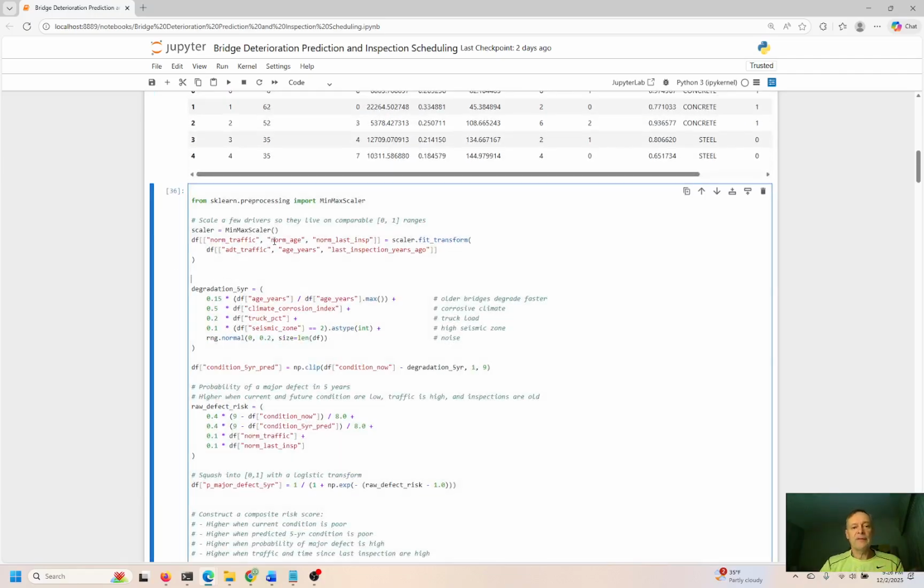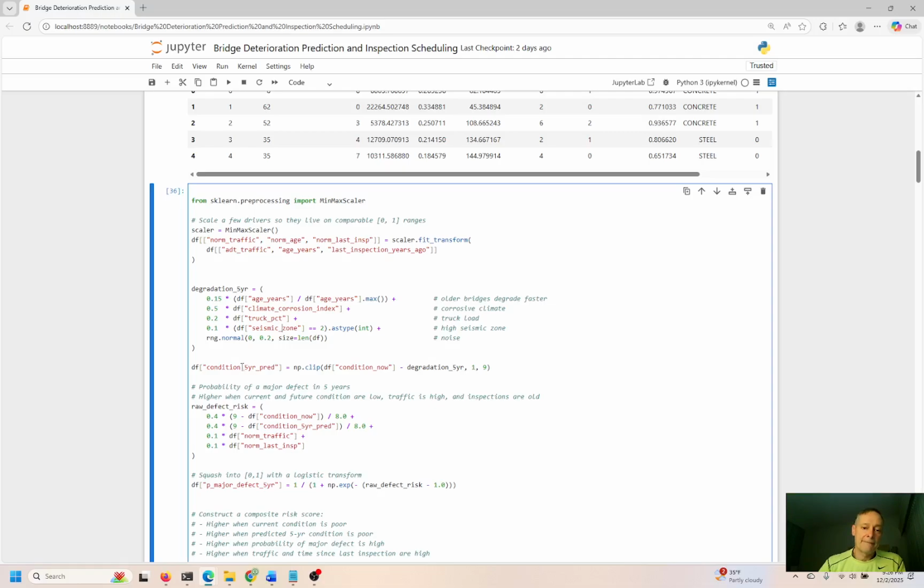So we're looking at normal traffic, normal age, additional traffic, age cumulative over the course of time, the years of the bridge divided by the maximum. So we're trying to take this and basically normalize this metric right here. Anytime you divide by a max or maximize a min, you're trying to normalize the feature or the field that you're analyzing here, right? So climate corrosion index, truck percent. So trucks are heavier than cars. More trucks going over the bridge results in more wear and tear on the structure, right?